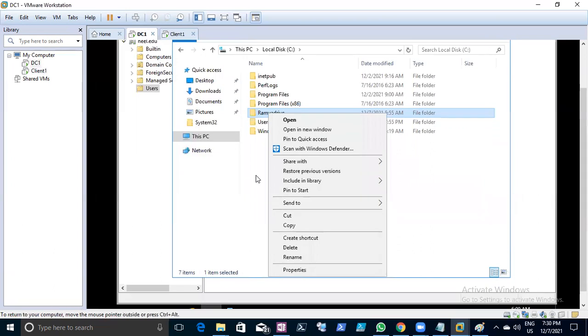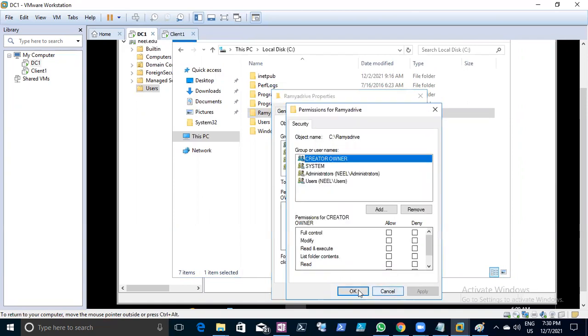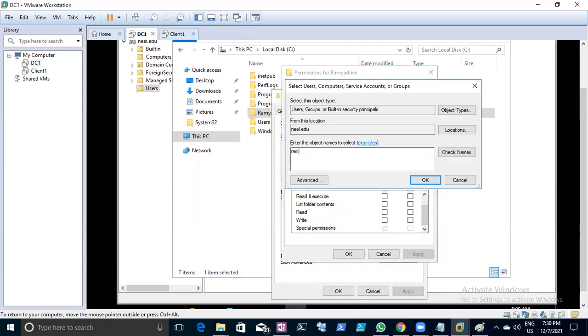So if you have access, then you can go and do it where he has a path. Go to the security tab and add the permission for him here. Right? You can go to Edit and then Advanced here. You can add the permissions, whatever exactly you want to add. Who is it? Ramya. Is the username right? Check name. Ramya is there.